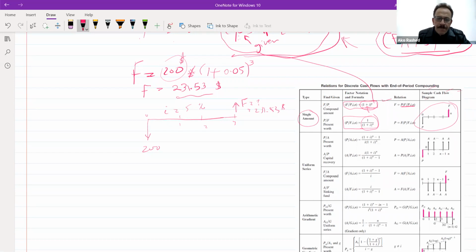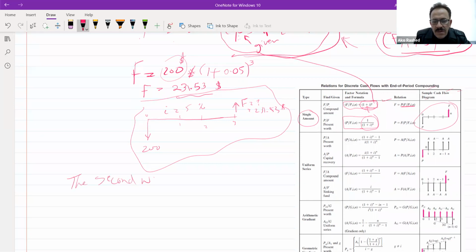That's it. So when solving the equation, without this one, points will be deducted from you. Be aware. I want to write this one. Now we said that we have 3 ways to find the factor. One of them was by using the formula, right? There is the second way.